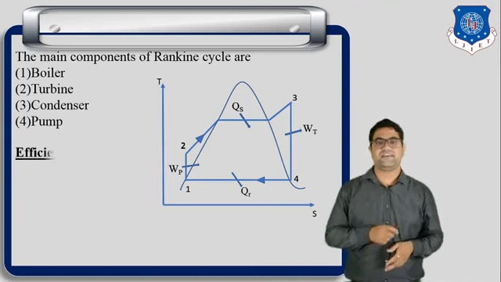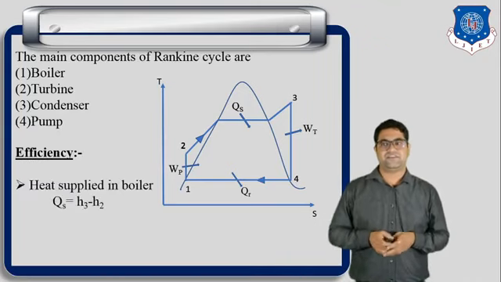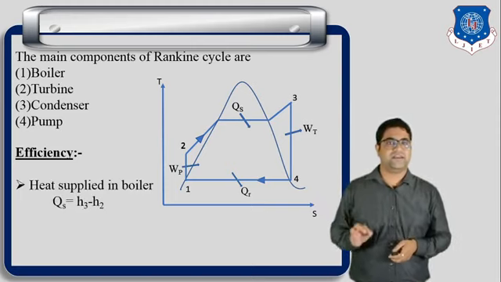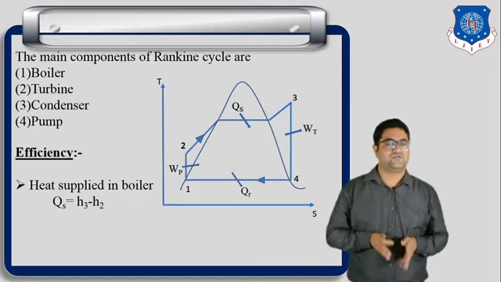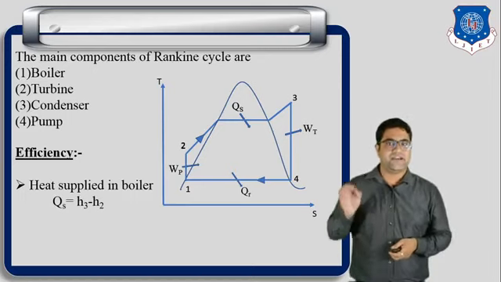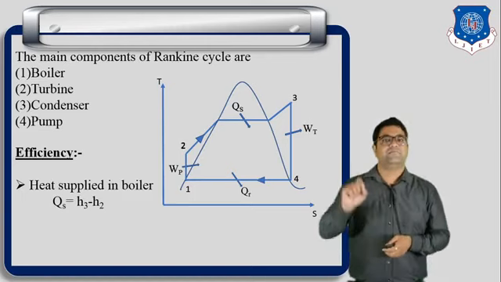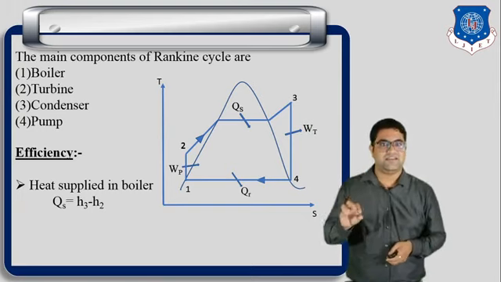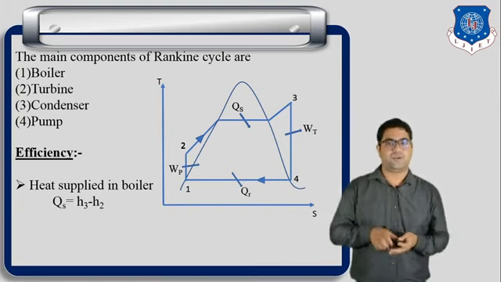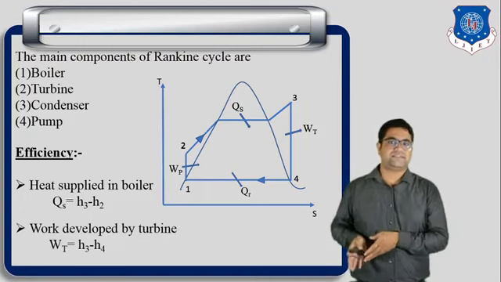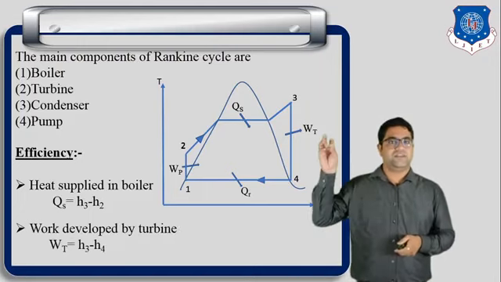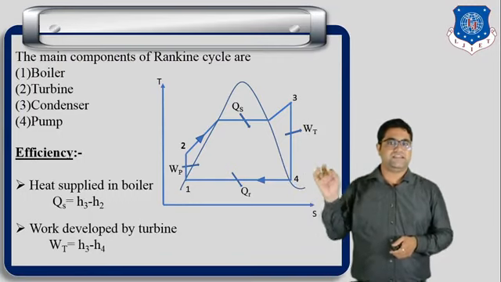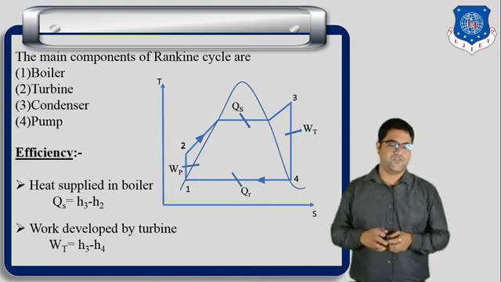Okay, if we write the efficiency, first of all we have to find the heat supplied. Heat supplied takes place in process number 2 to 3, so we can write heat supplied QS equals H3 minus H2, where H is the enthalpy: enthalpy at point 3 minus enthalpy at point 2. Next is the work developed in the turbine. In process 3 to 4 the turbine produces work, so we can write WT equals H3 minus H4.